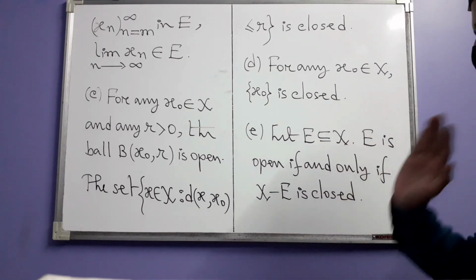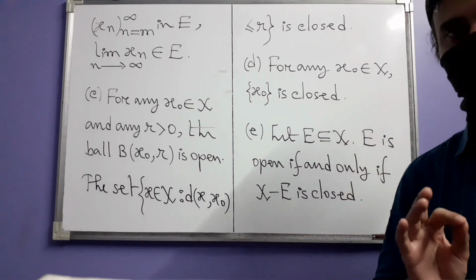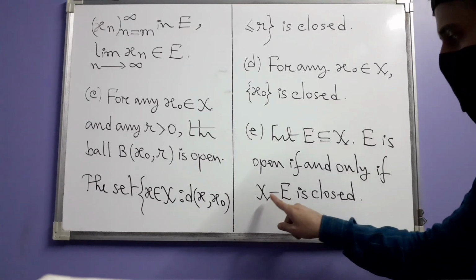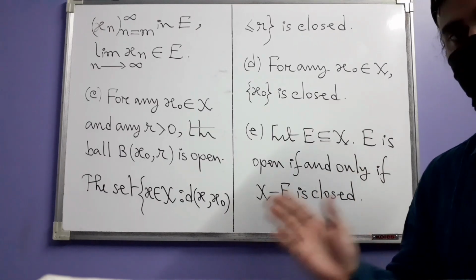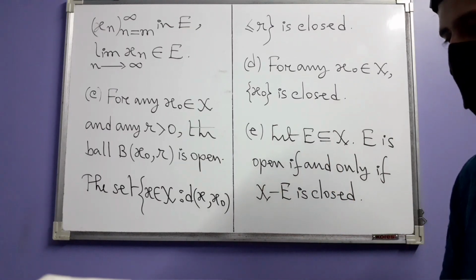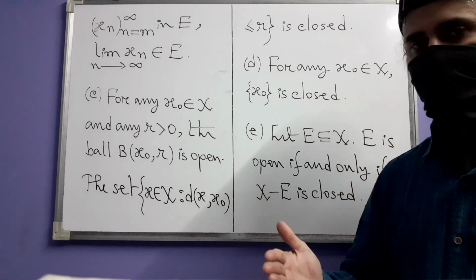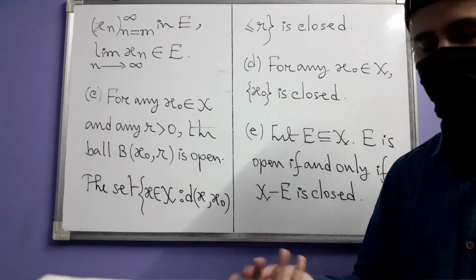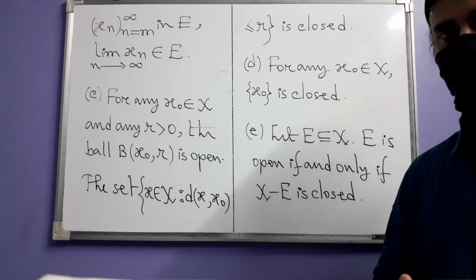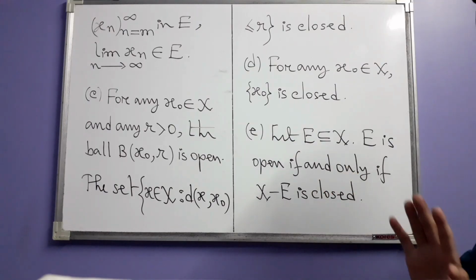Let E be a subset of X, then E is open if and only if the complement of E in X is closed. So this is the relationship between open sets and closed sets. It's not like doors. We have already said this, that when a door is open it is not closed. The relation is not like that here.